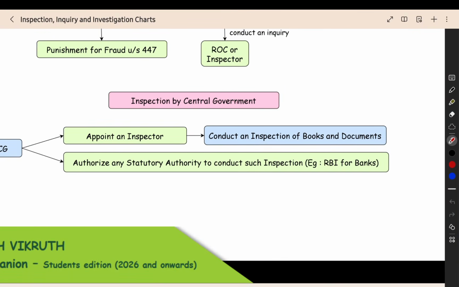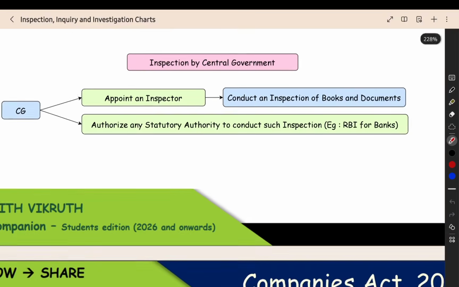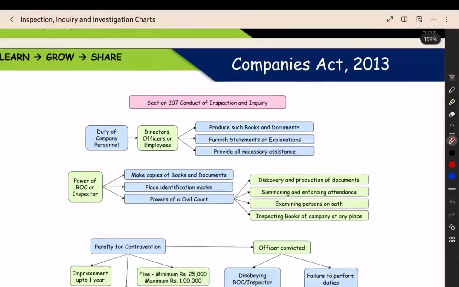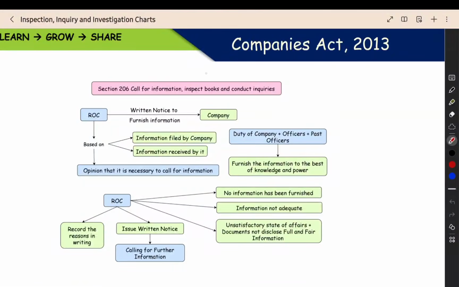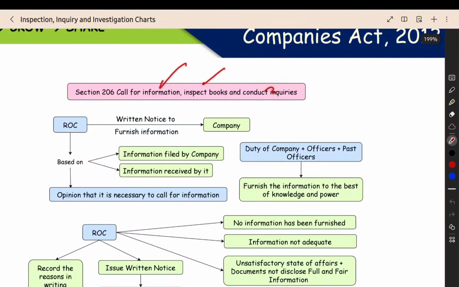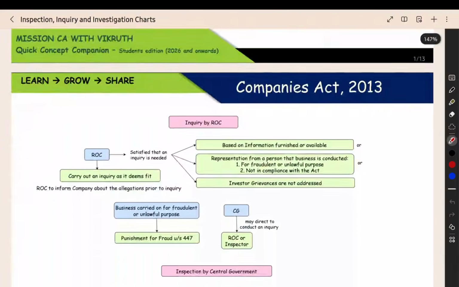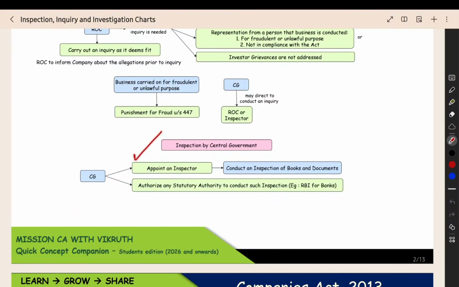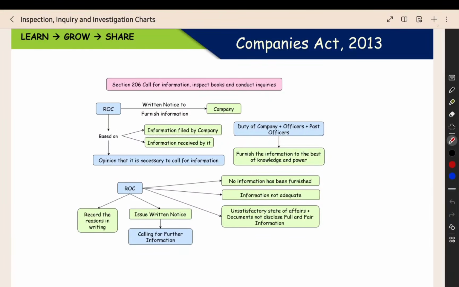They will come and view and examine the books and documents of the company. Then they can also authorize any statutory authority to conduct such inspection. They can give permission to a statutory authority, a government authority, to conduct the inspection, like the RBI can conduct the inspection for banks. So that is the inquiry and inspection: call for information, inspect books and conduct inquiries, section 206. The ROC can do it, inquiry can be conducted by the ROC or an inspector, then inspection by the central government. That's all about section 206.